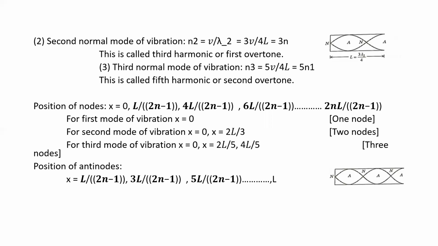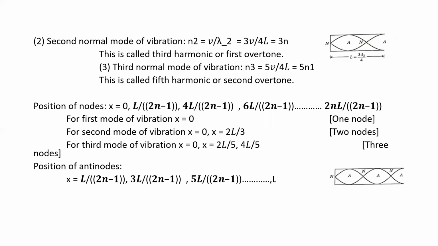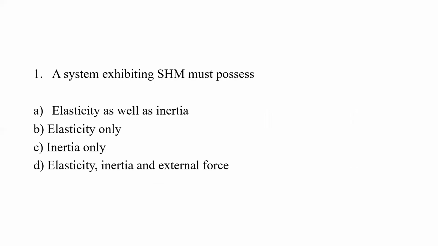Then the positions of antinodes are given by x is equal to L divided by (2n minus 1), 3L divided by (2n minus 1), 5L divided by (2n minus 1), and so on up to capital L. This is the position of antinodes here. Next, this completes the synopsis of the waves and oscillations chapter. Next, we have the multiple choice questions.